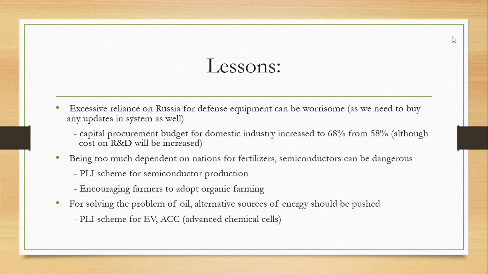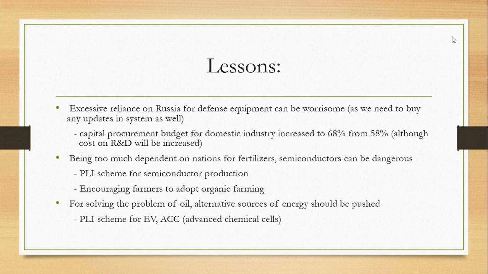So in this situation, farmers are being encouraged to adopt organic farming. These are some of the steps that the government is taking. And for semiconductors, the government has launched a product linked incentive scheme so that semiconductor production can be done in the economy itself, and we can reach a point where we invite other manufacturers into our country, and further, when we improve the quality, we can export it to other nations, thereby increasing our GDP growth. So that is what we are thinking of.